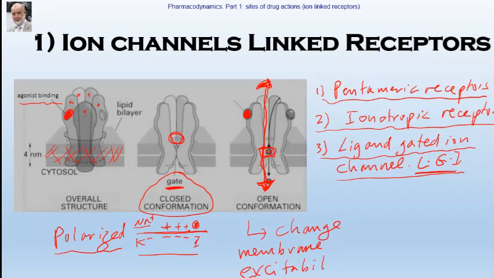Okay. Now, what will happen to the excitability? Either of two things. There is no third alternative. Either the membrane becomes excitable, more excitable, which means excitation,